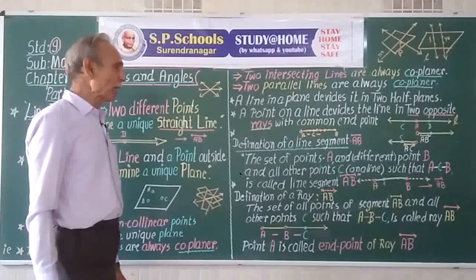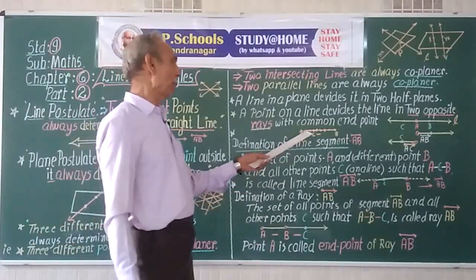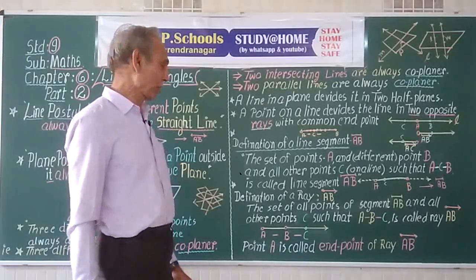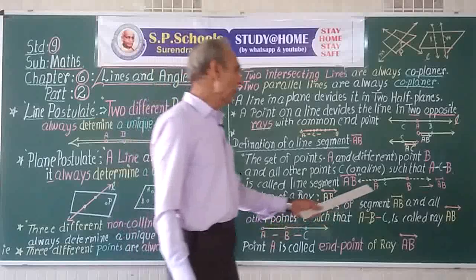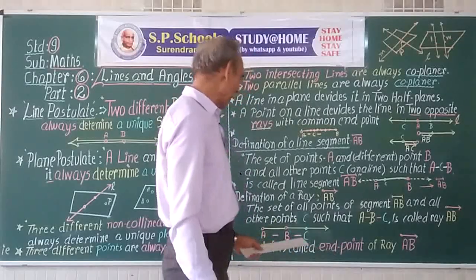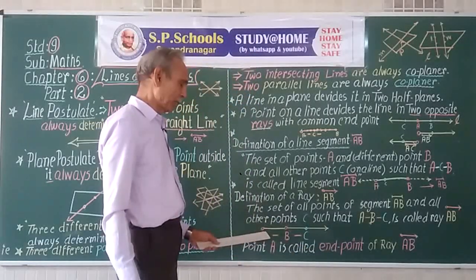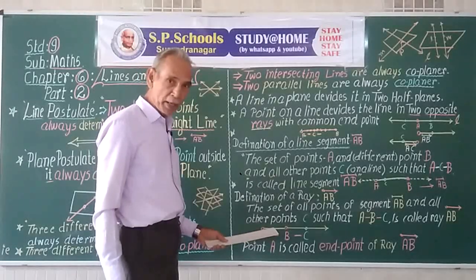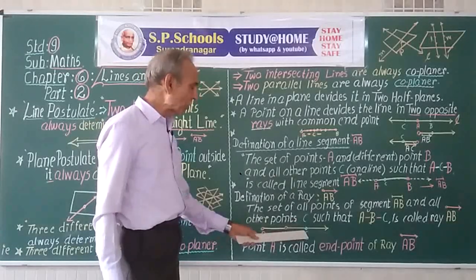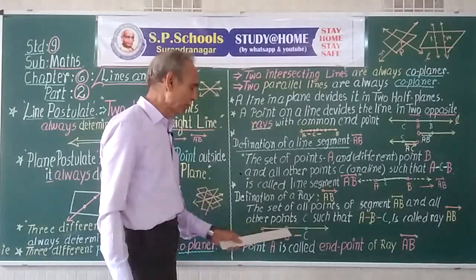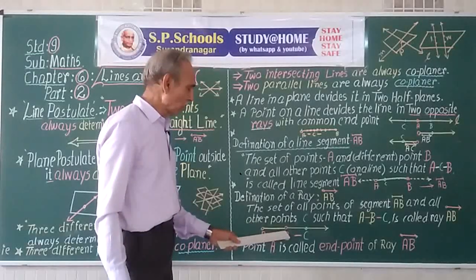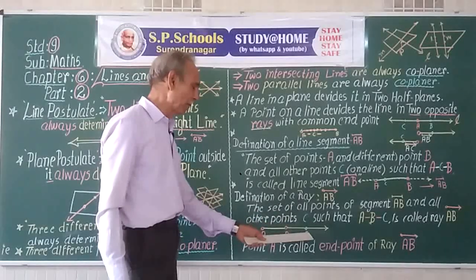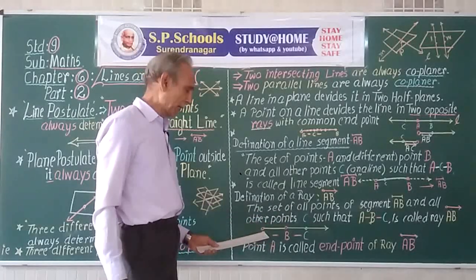Here also we make use of the line segment AB and the property of betweenness. Suppose we have a line segment AB like this, and instead of taking point C between A and B, we take point C on the other side of B, on the other side of B with respect to A.